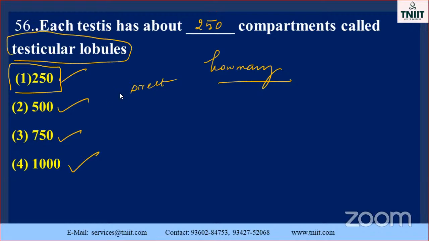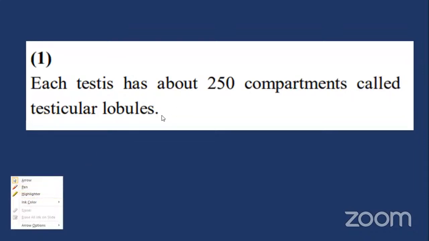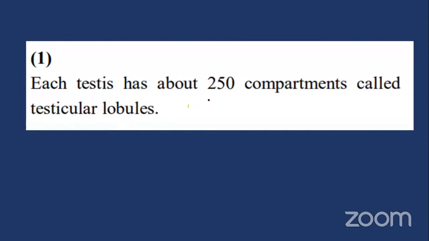See the option. Each testis has about 250 compartments called as testicular lobules. This is the option, my dear. So these are all direct questions. Sometimes they may ask 250. Don't forget, it is a very, very important NEET point. Okay, go to the next question.